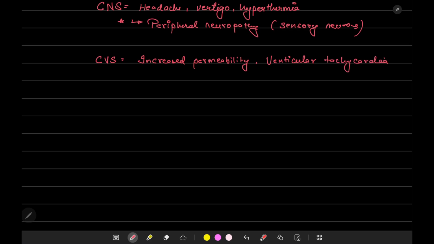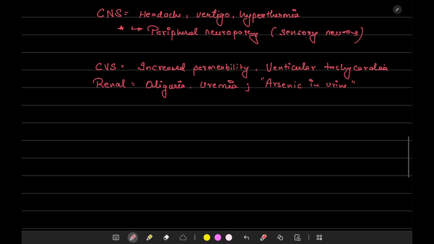The next system that we are going to study is the renal system, that is our excretory system. In the renal system, it can cause oliguria, uremia, and even in the urine we can find traces of arsenic. So we can use it as a laboratory diagnosis to detect arsenic poisoning.